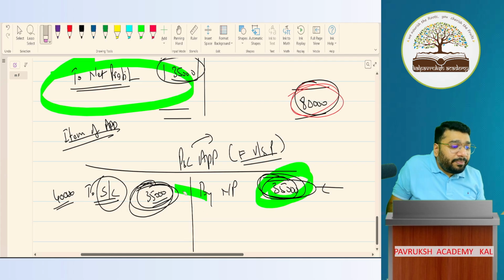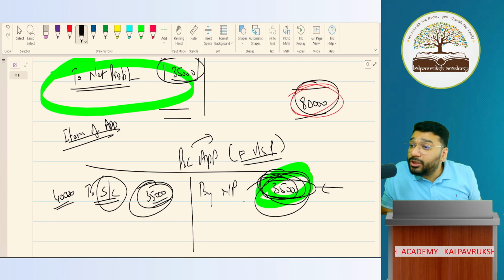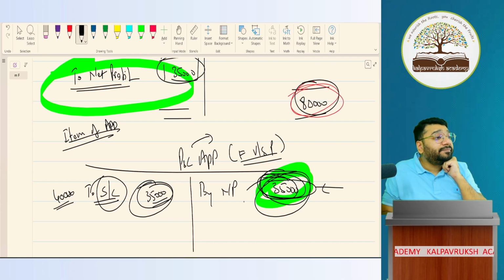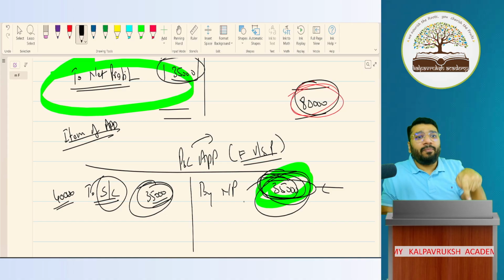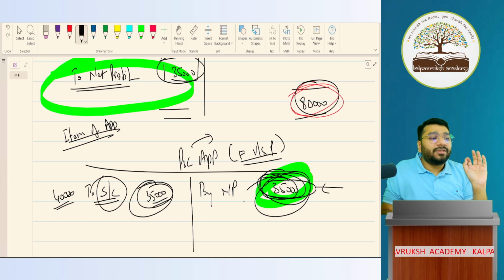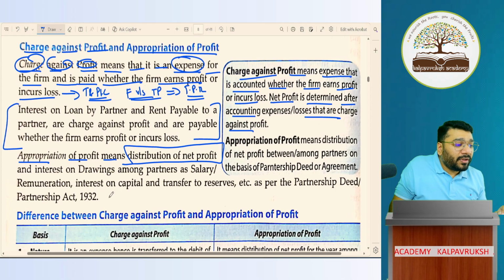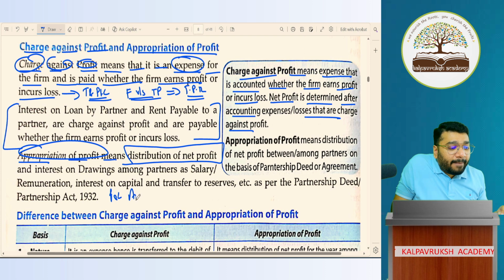And once I transfer to the P&L appropriation account, what am I doing with this 35,000? I am distributing this. To whom am I distributing? Only to partners, not to anybody else. So what do I capture in the P&L appropriation account? All the items of appropriation go to your P&L appropriation account.